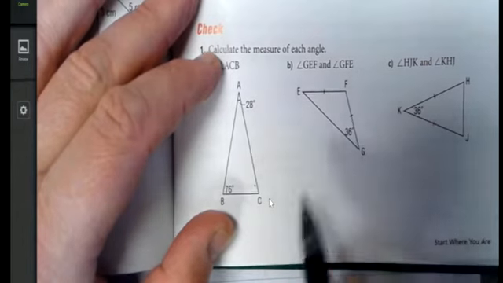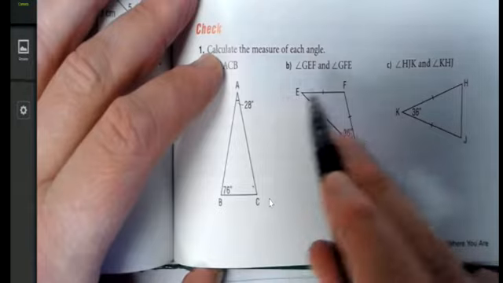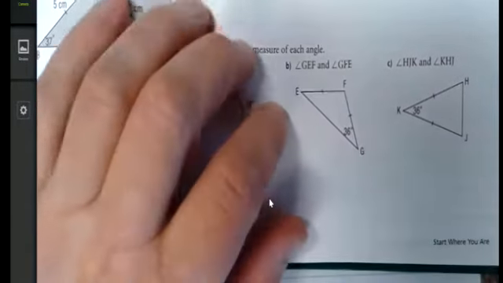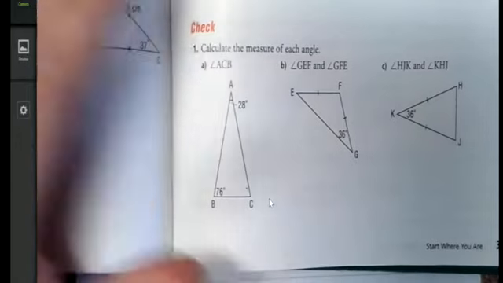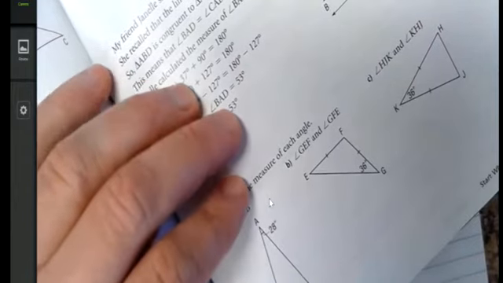GEF is the angle down in the corner, and GFE is on top. So here and here. Now, let's turn this baby like this. And now we can see these two sides are equal. Got the little indicators here.